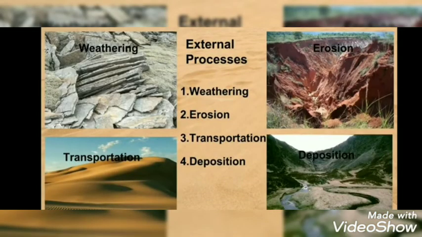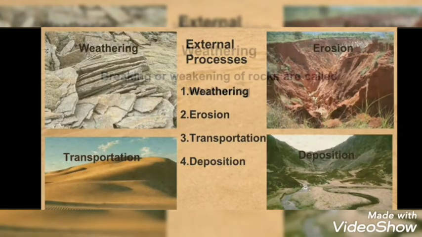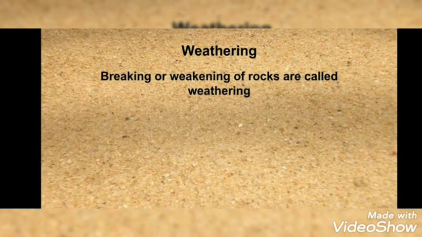Students, see the given picture. These are some of the landforms created because of these external processes. Breaking or weakening of rocks is a natural phenomenon. It is called weathering.